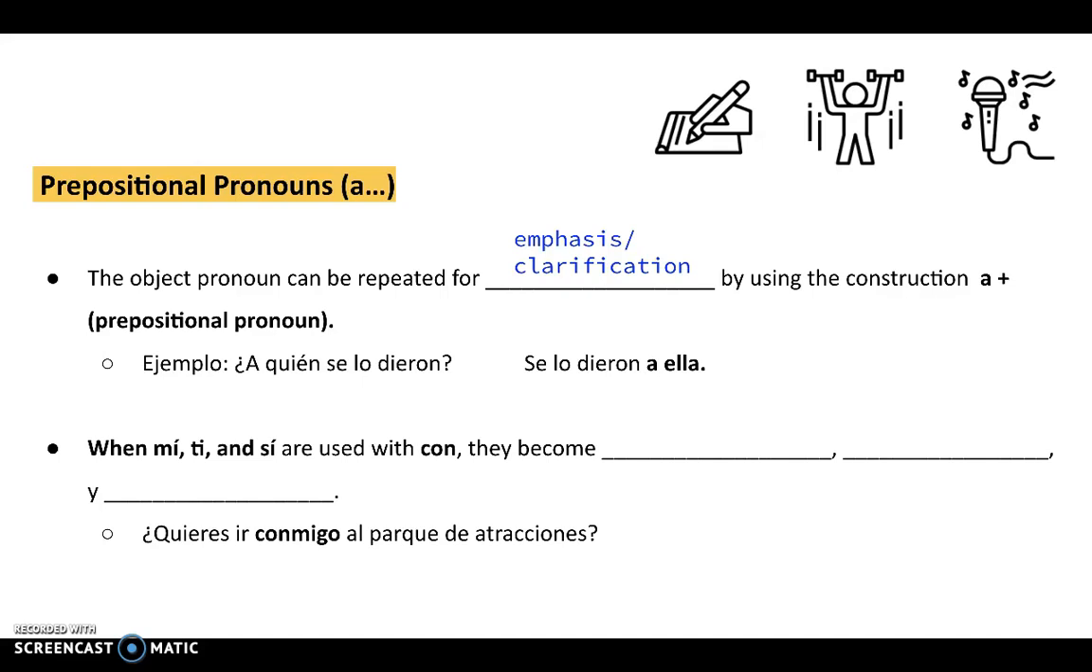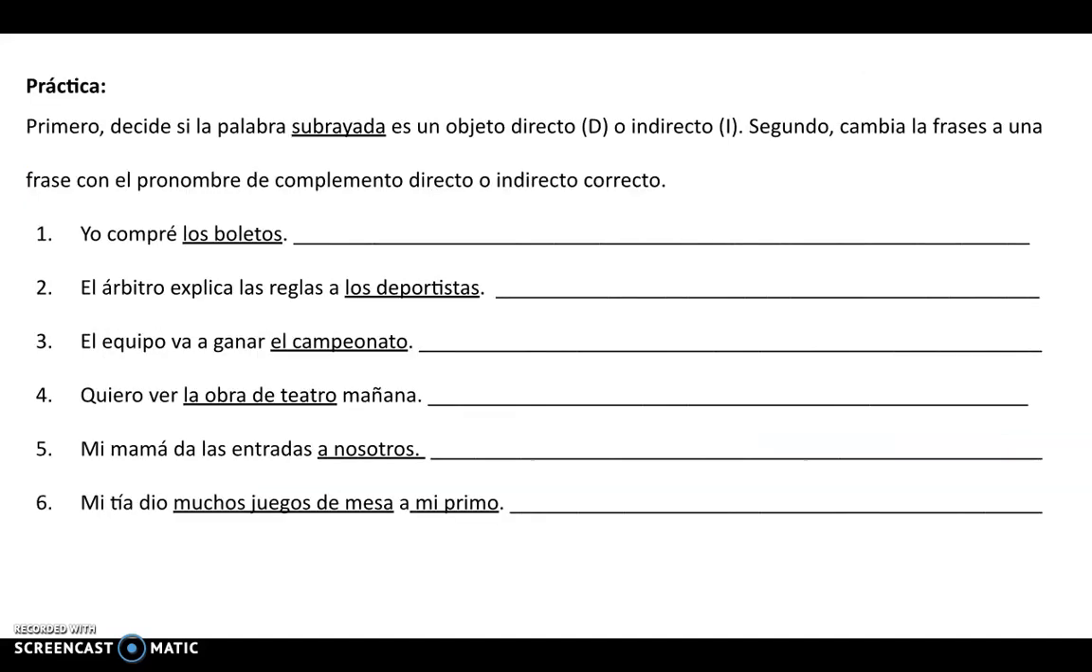And just a random subnote is when me, ti, or si are used with con, they change to conmigo, contigo, and consigo. You guys have probably heard conmigo quite a bit, but just a reminder, you can also do it with ti and si for the usted form. ¿Quieres ir conmigo al parque de atracciones? Okay. And so that is actually all for this grammar topic.